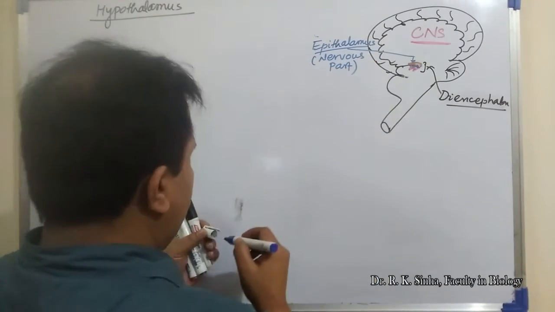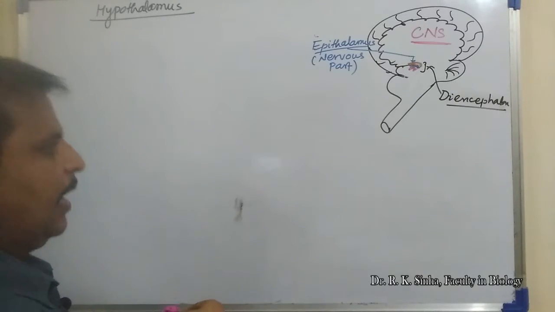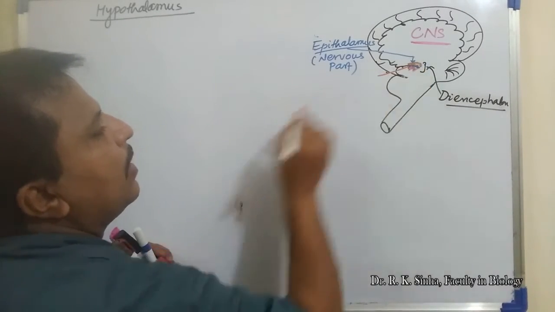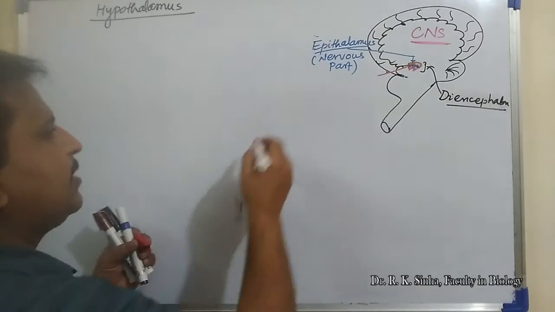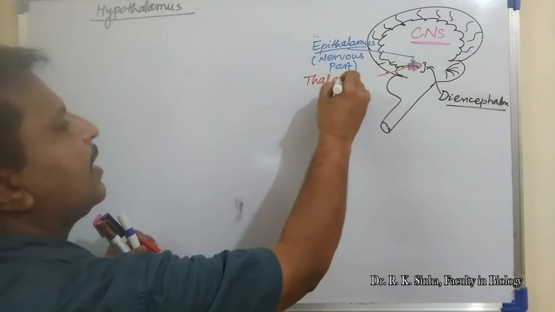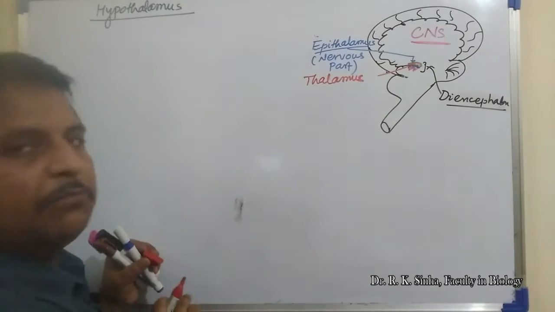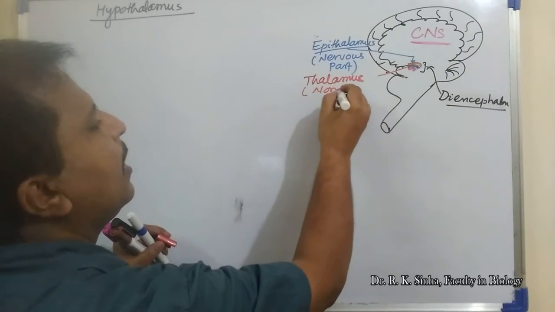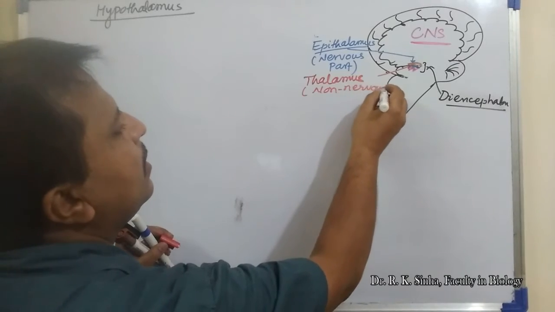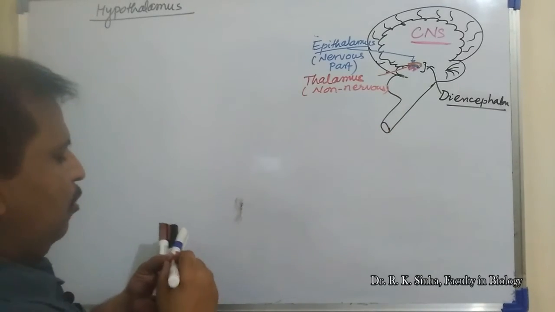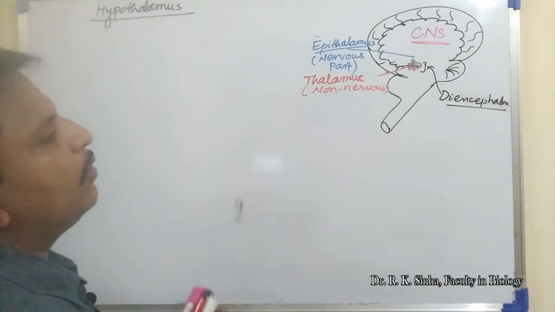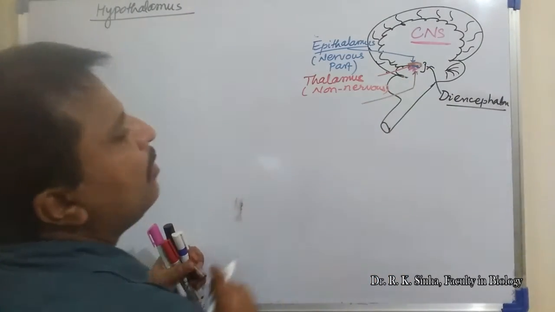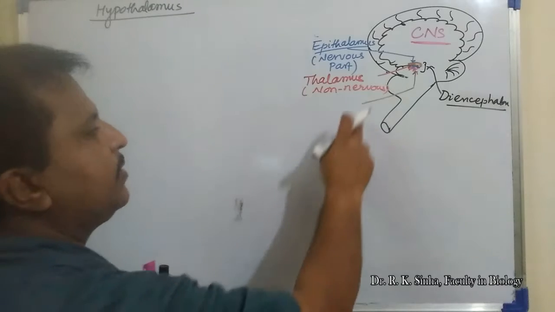The second one, the middle part of the diencephalon, is known as the thalamus, and the thalamus is a non-nervous part, meaning it is not made up of neurons. The lowermost part is the hypothalamus.